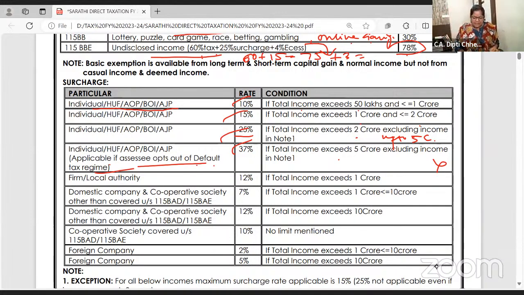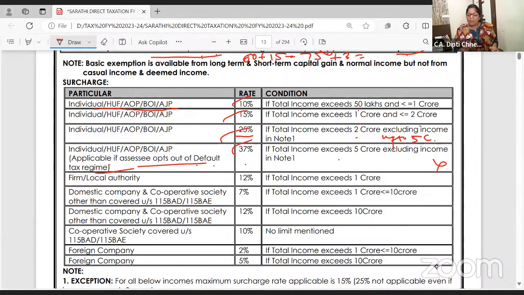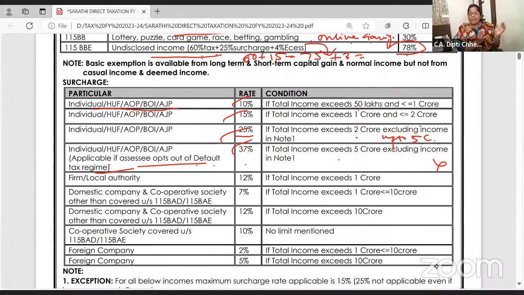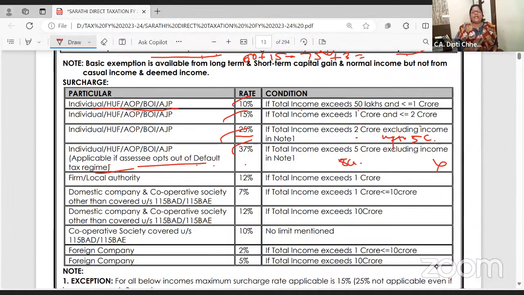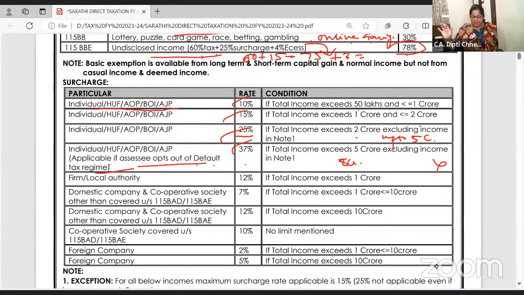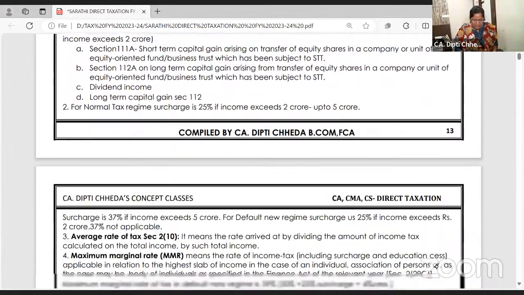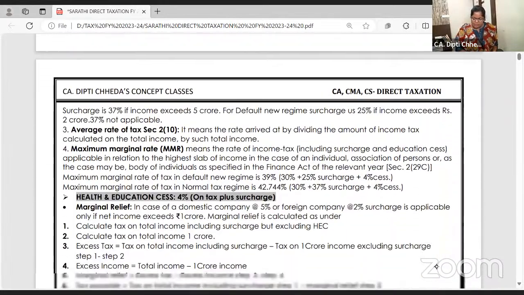Yes, 37% is applicable only if you are paying the tax in normal tax regime. Okay. So if your income is 8 crores and you are paying tax in normal, not in default, 115 BAC, what will be the surcharge rate? 37%. Ma'am, ये तो बहुत ज़्यादा है. Highest rate of tax is 30%. Highest rate of surcharge 37%. That will give you the maximum marginal rate. I'll come to that. See.